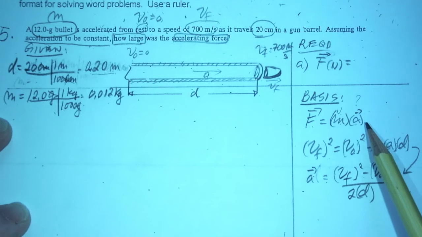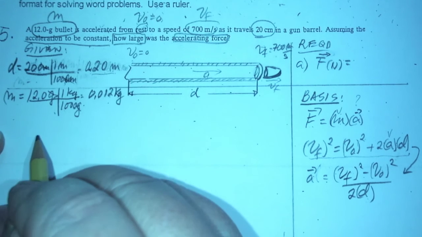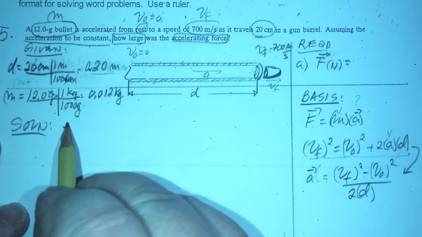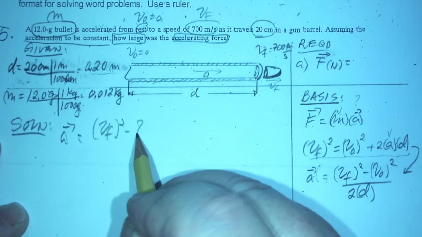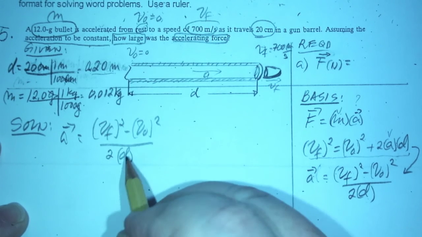And we have two ways of solving. If time is given, then we use equation number 1. But here, we're given the distance, so we have to use this motion equation to solve for acceleration. So acceleration is the final velocity squared minus the initial velocity squared divided by 2d. Okay? So we're going to write that here in our solution. Acceleration is final velocity squared minus initial velocity squared divided by 2 times d.